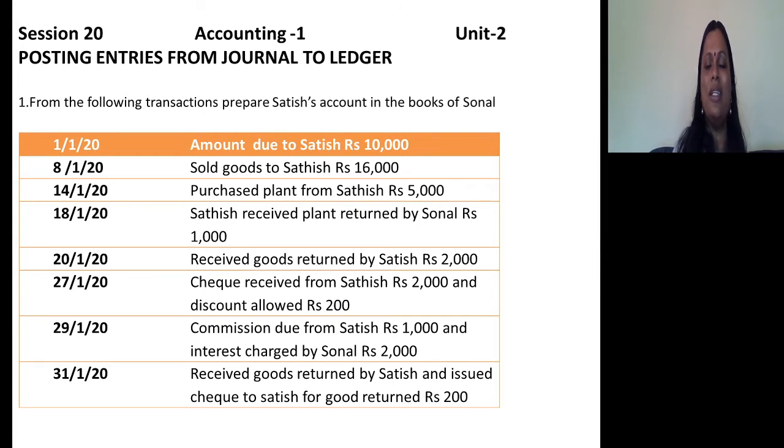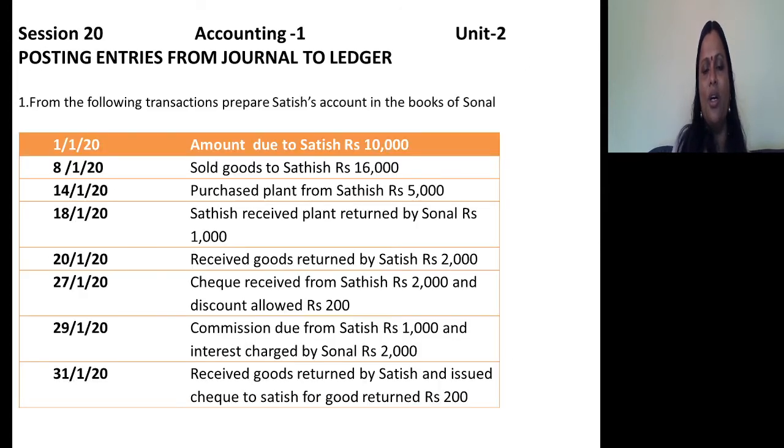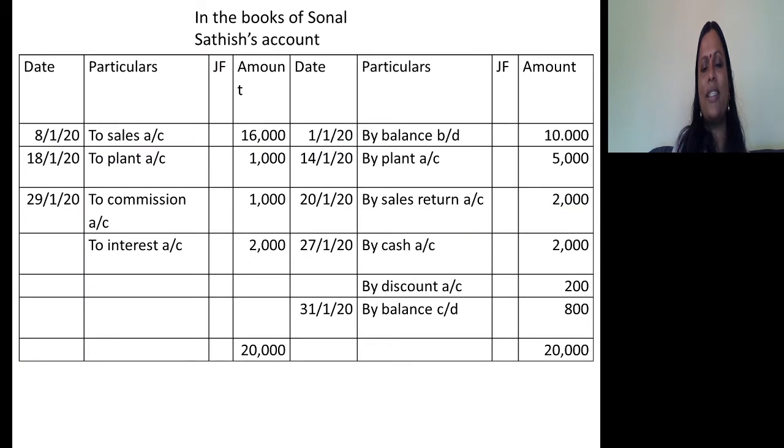When Sonal sells goods to Satish, the journal entry is Satish's account debtor to sales. When there is a sales return, then what is the journal entry? Sales return account debtor to Satish. So Satish's account should be credited. So we go to the credit side. Reference should be given to the debit entry which was given. So by sales return account, that is 2,000.